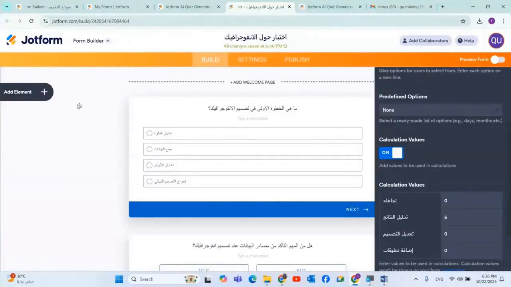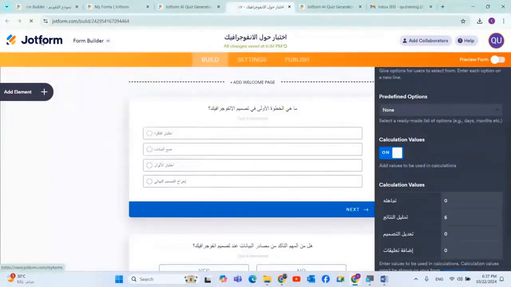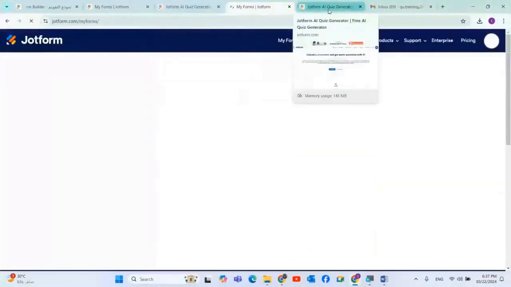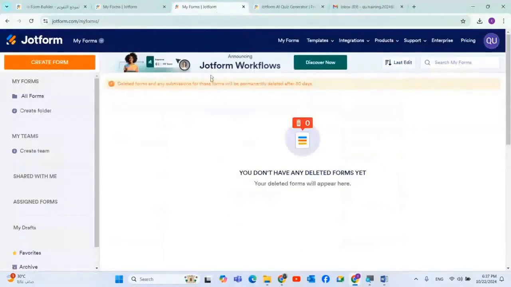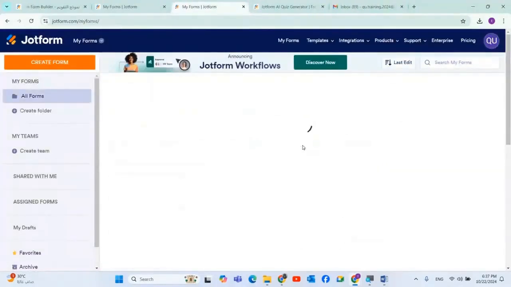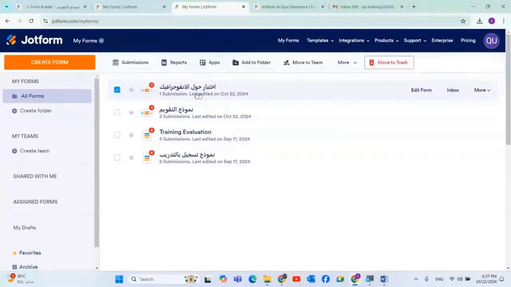I'm not happy with this. I definitely want to cancel this format, because this generator took 20 questions. Goodbye. And the last quiz, the one about infographics, goodbye as well.